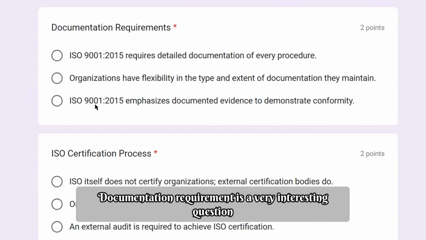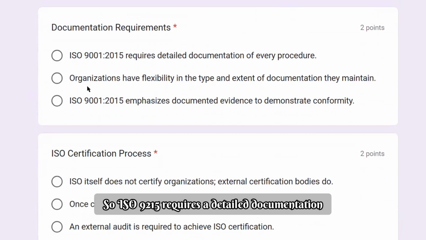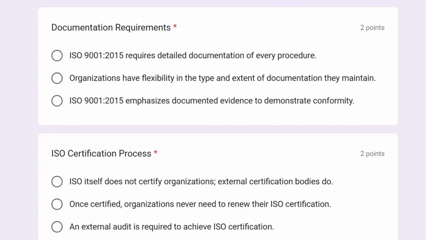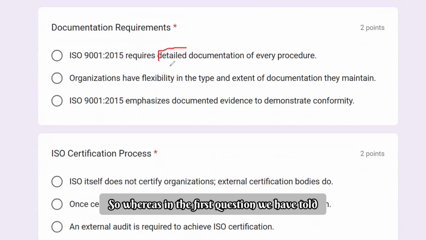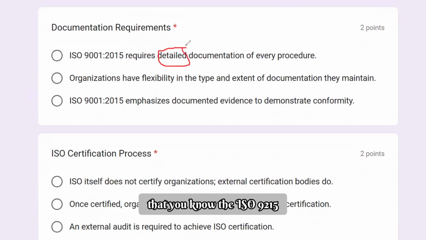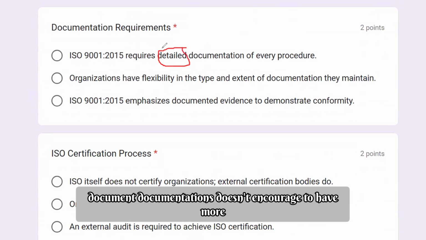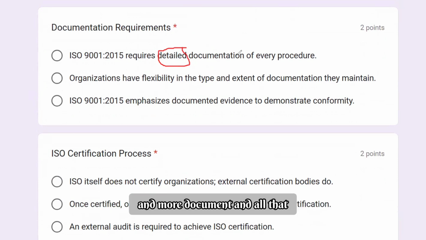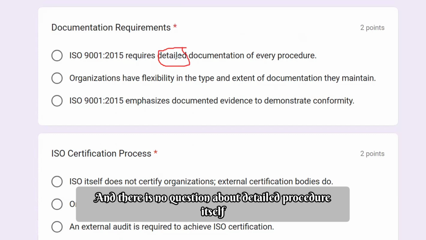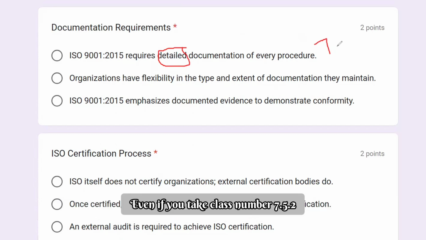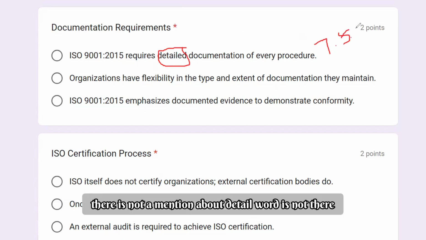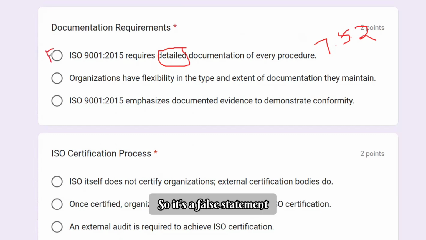Documentation requirement. This is a very interesting question. ISO 9001 requires detailed documentation of every procedure. In the first question we said that ISO 9001:2015 has really decreased the amount of documentation and doesn't encourage more and more documents. There is no mention of detailed procedure itself, even in clause 7.5.2 the word detailed is not there, so it's a false statement.